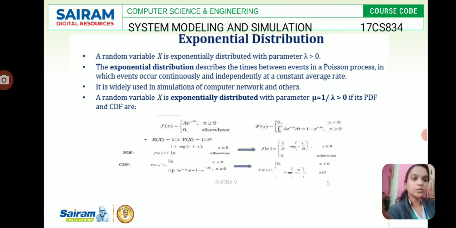There are two things: stationary and independent. Independent means the events are independent of each other. So it is widely used in simulations of computer networks and others.